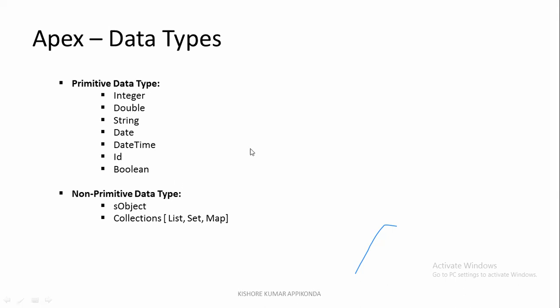If you get only one flight, you can store it in a string, like the name. Primitive is single and individual. Collection is nothing but a group.